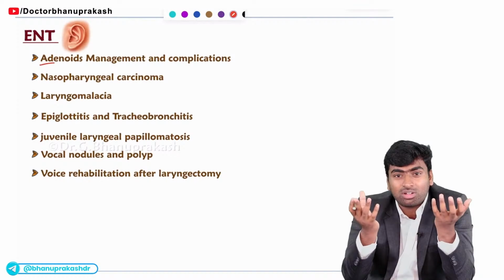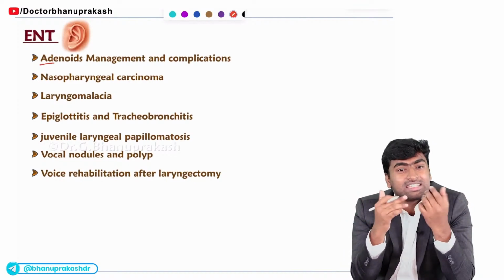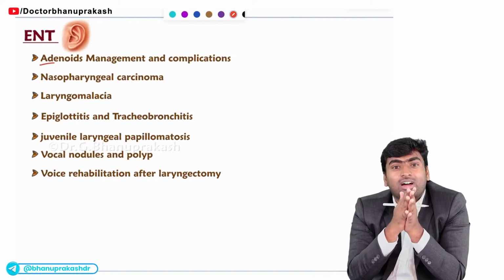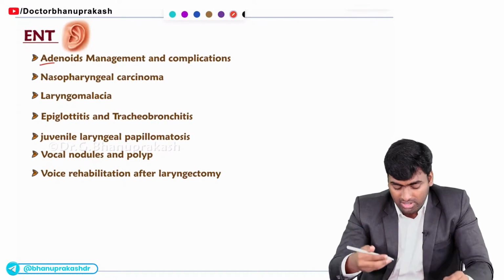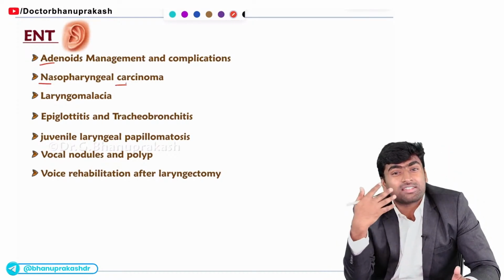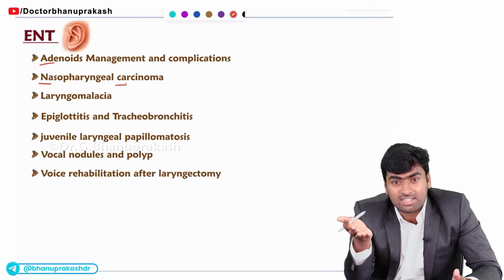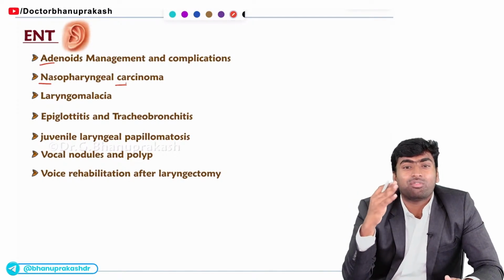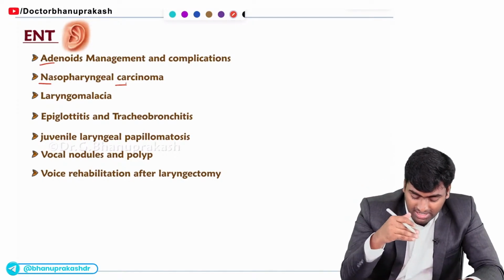And the final part of ENT, they will ask you about adenoids, like how they look, what the complications are, like serous otitis media, and how you will manage. The management part also includes hemorrhage control. Fine, just remember. Next, about nasopharyngeal carcinoma, they will ask where it originates, what complications may happen, and what the etiology is.